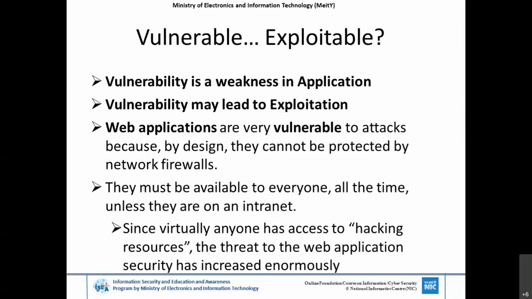So vulnerabilities are the main reasons in any system to get hacked. How to identify vulnerability, that I will explain later. And here, a vulnerability is a weakness in an application. If you have a weak point in your application, everyone will attack that weak point to get information or for defacement of applications, defacement of websites like that. And now, using a vulnerability, are you able to exploit or not? It is also a main matter.